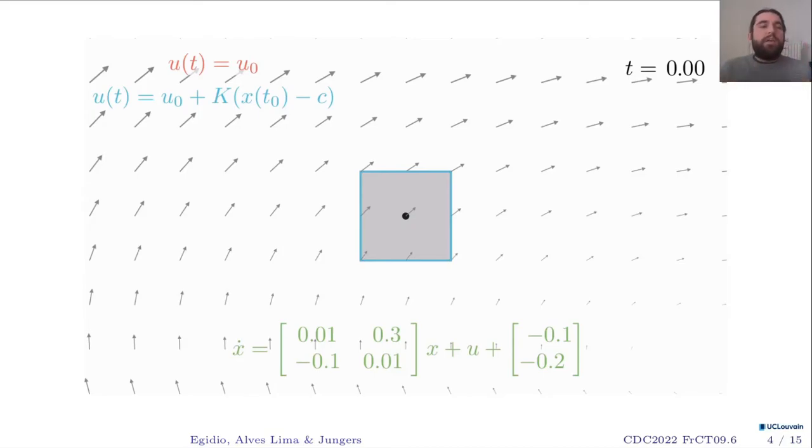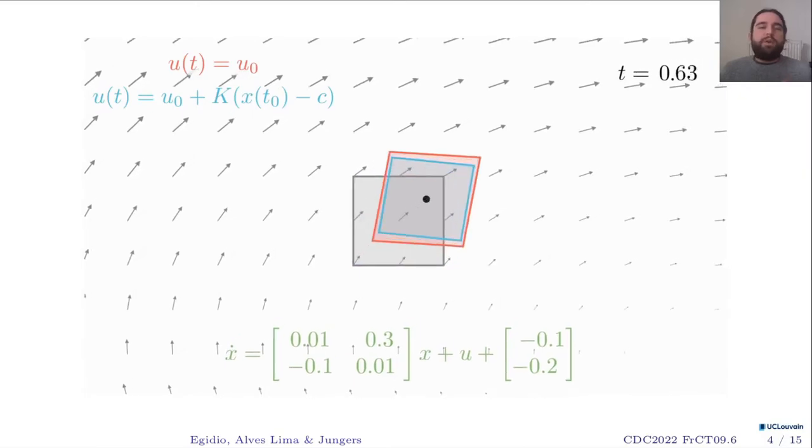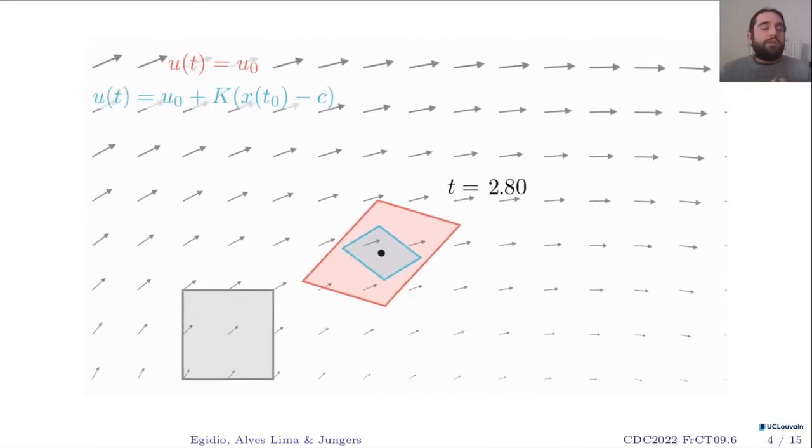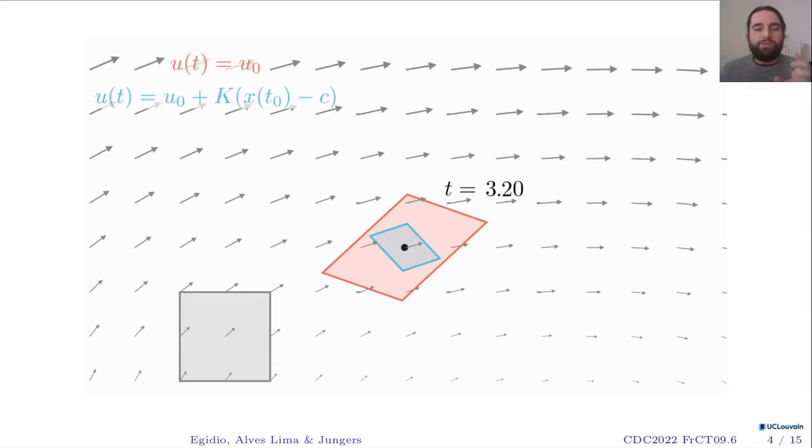But if I apply this other input of this form here, which is also constant, but is not applied uniformly over all the cell. It's applied with different values depending on where I am in the cell with respect to its center. So if I apply this other constant input U, then I will see that the shape of my image will change, and it may even shrink if this K was chosen appropriately.